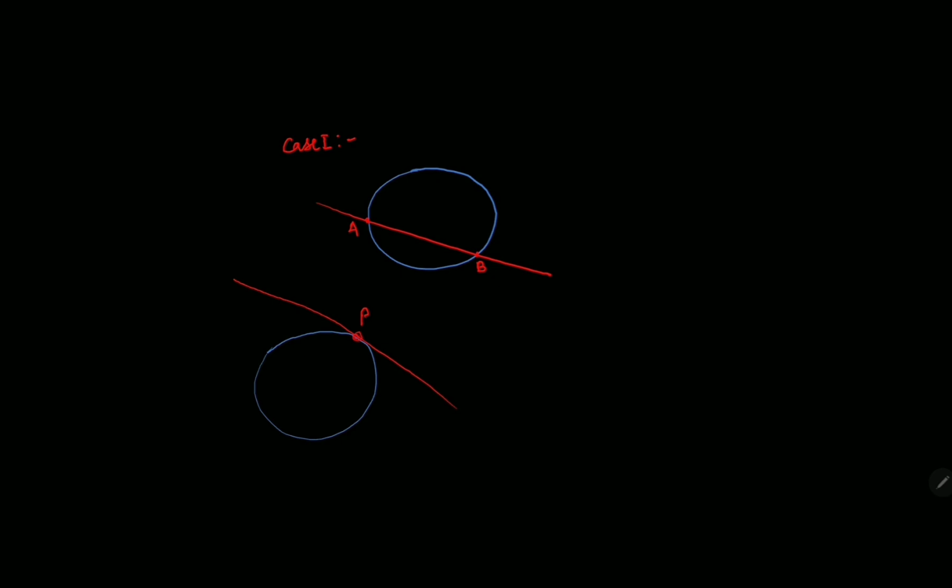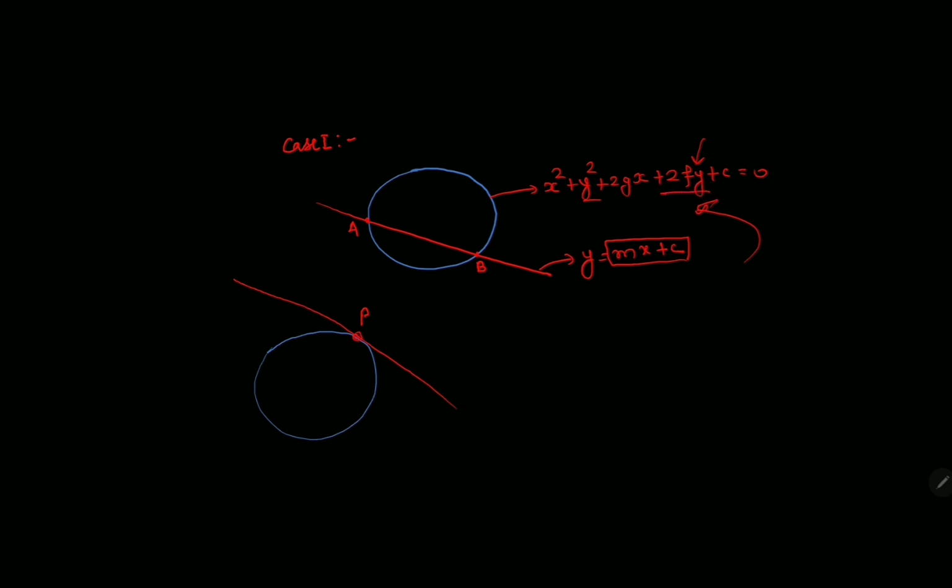So I have to find the point of intersection of a line. Let's say this is a line, any line y equals mx plus c, and this is the equation of a circle, x square plus y square plus 2gx plus 2fy plus c equals 0. What I will do is directly substitute the value of y, which is mx plus c, in the equation of the circle. Wherever I see y, I will substitute that y. For example, here I have y square and here I have 2fy.